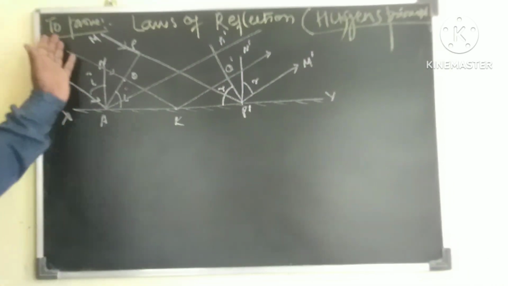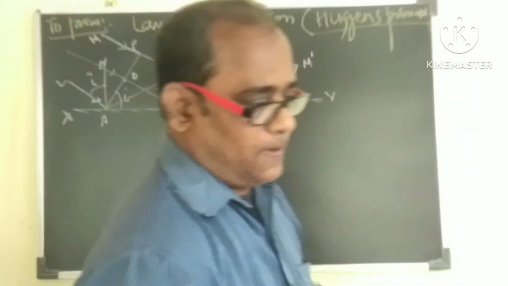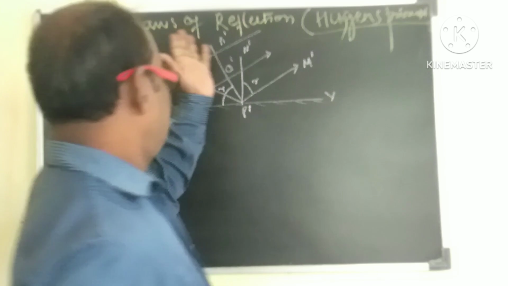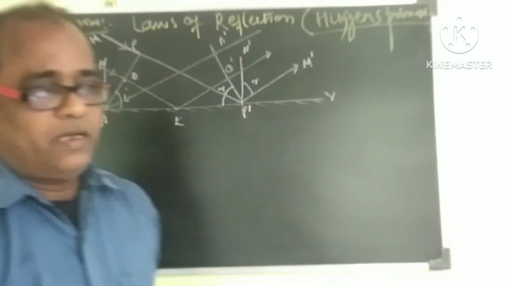So now we'll try to prove laws of reflection using Huygens principle. That is, we are going to prove that sin i is equal to sin r and all.